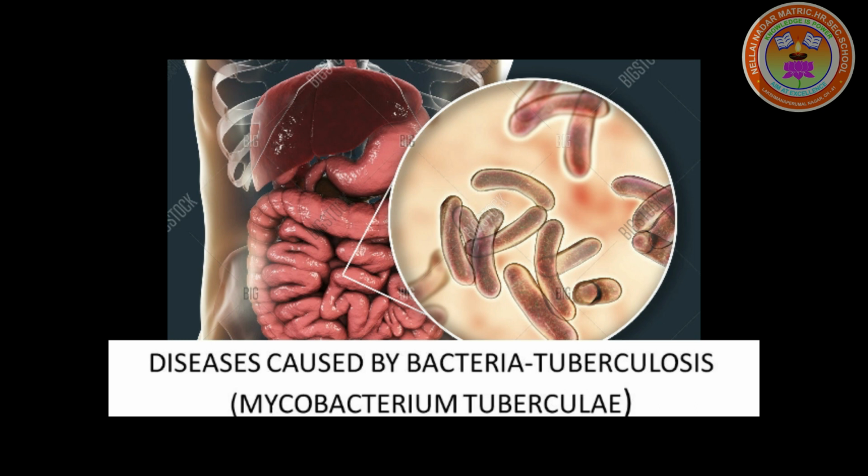Next disease is cholera, caused by Vibrio cholerae, and it spreads through the consumption of contaminated food or water. The symptoms are vomiting, severe diarrhea and cramps in legs. How to prevent and to treat? Washing hands before eating. Avoid eating uncovered food from street vendors. Drinking boiled water. Getting vaccinated against cholera.